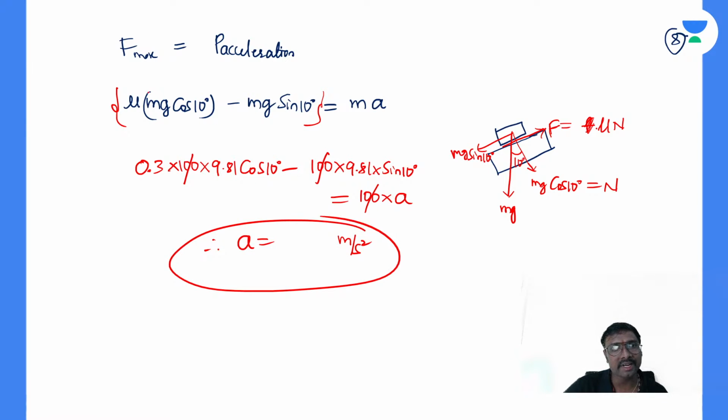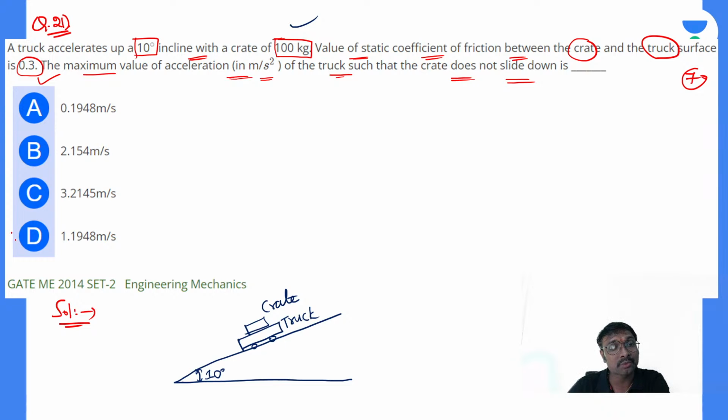This net sliding force must be equal to the acceleration force, then sliding will not occur. What is that acceleration? It is 1.1948 meter per second square. Option D will be the correct answer, if you just observe. Is it clear?